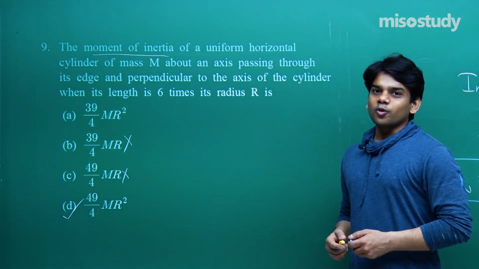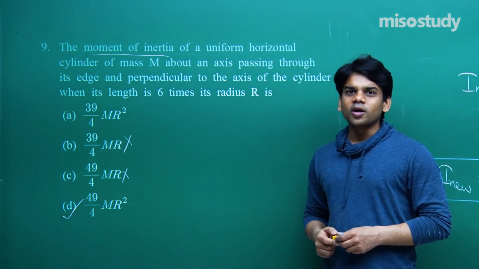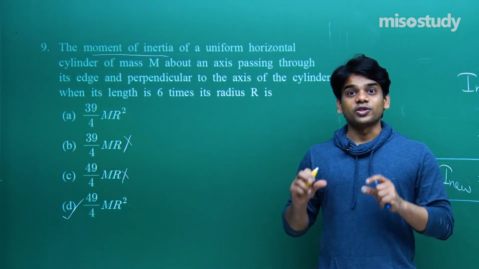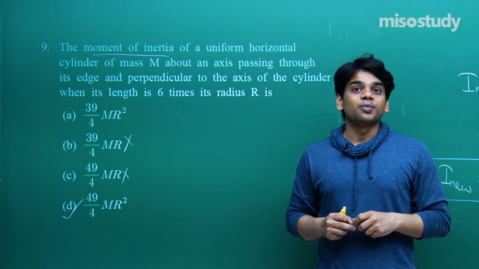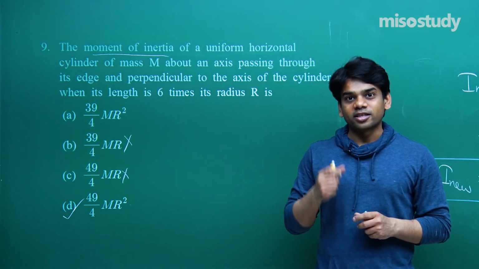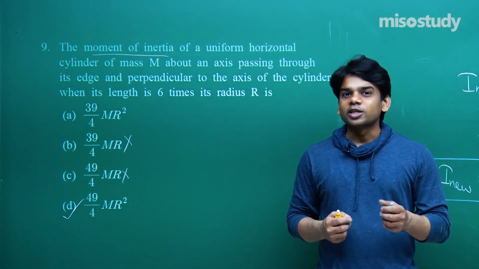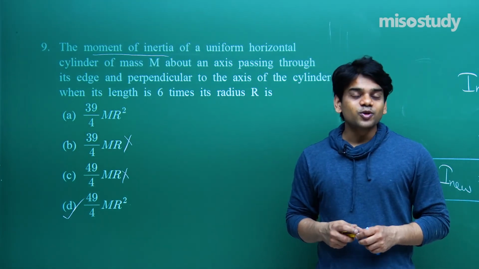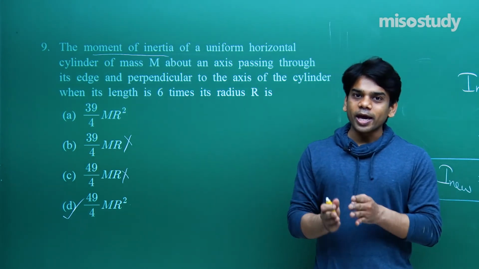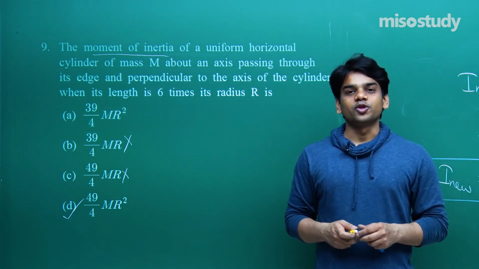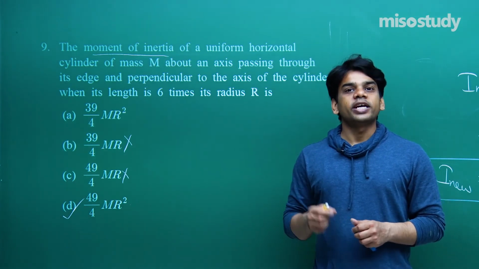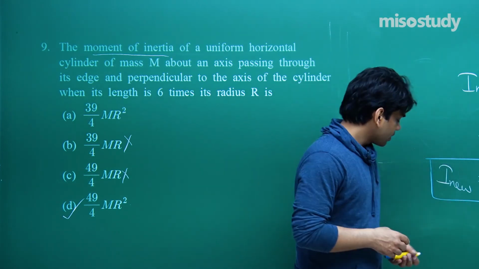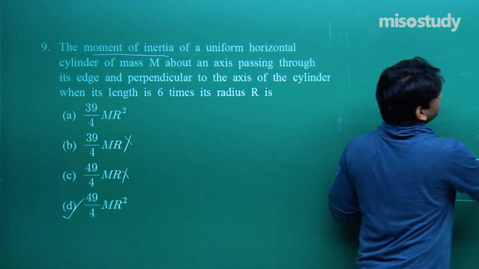I believe that you would have understood how to solve such kind of question. It's a good question because the problem in this question was that students don't remember the formula for moment of inertia of a cylinder about an axis perpendicular to the axis of the cylinder. In our regular class we have derived it also, and I have advised you also, do remember this formula: I equals m r square by 4 plus L square by 12. And yes, you can also check the derivation so that you may have the formula in your mind.